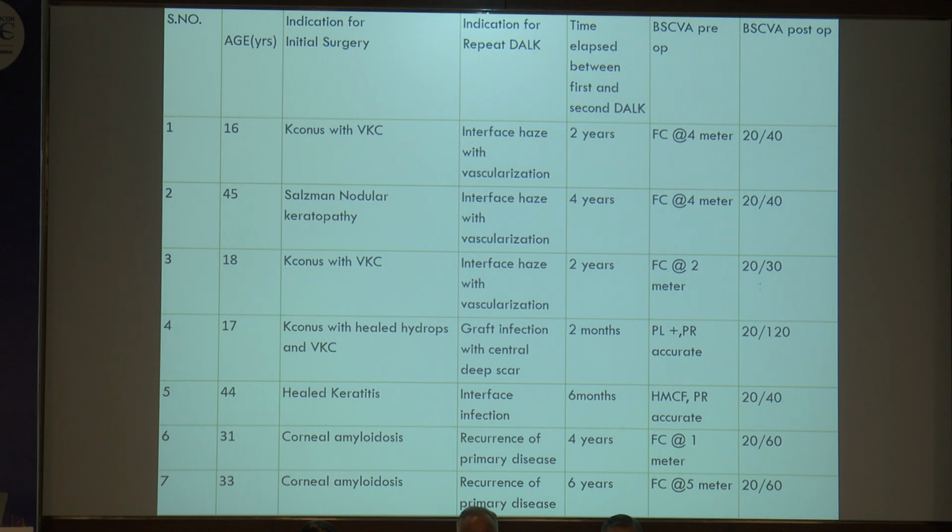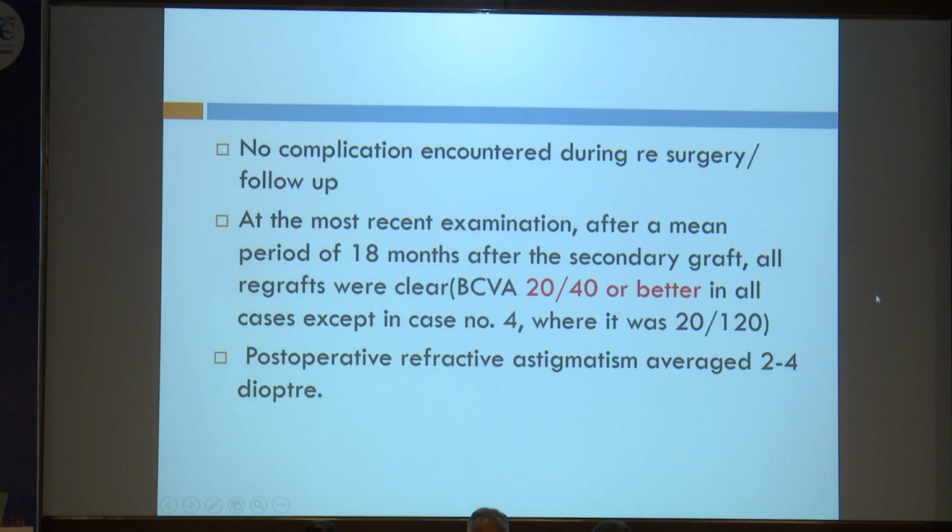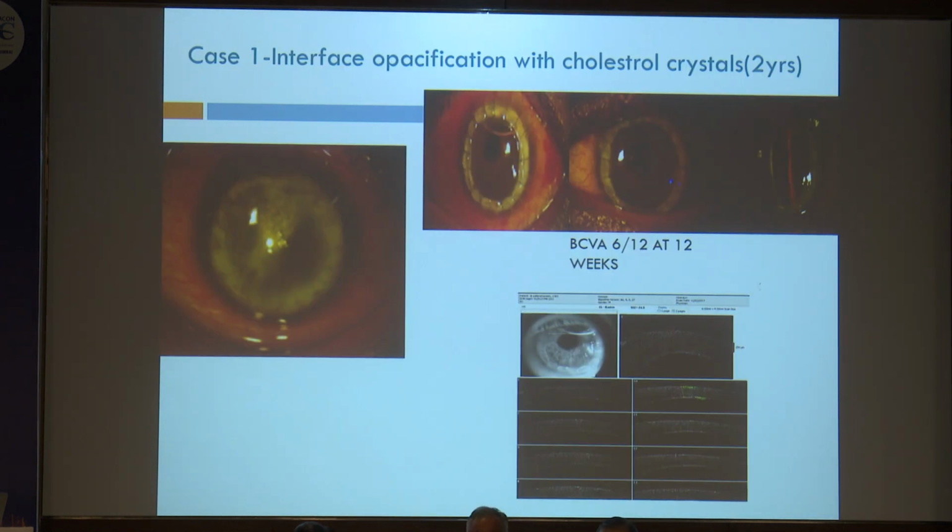Now the results of our study have been summarized in this table. As we can see, the BSCVA preoperatively in all cases was less than finger counting at 5 meters, and the BSCVA postoperatively was better than 6/12 in all cases except one, where the visual acuity was 6/60, since the patient had a central hydrops scar. We would also like to conclude that there was no complication encountered during resurgery or follow-up, and at the most recent examination, after a period of 18 months after secondary graft, all regrafts were clear, and post-operative refractive astigmatism averaged 2 to 4 diopters. Now I would like to discuss a few cases included in our study.